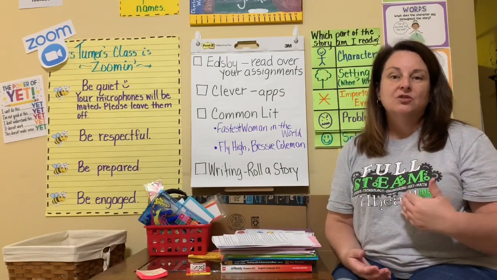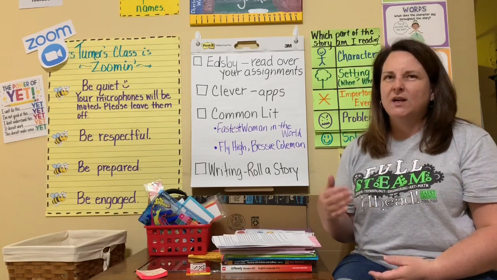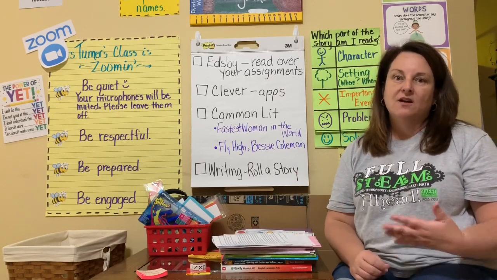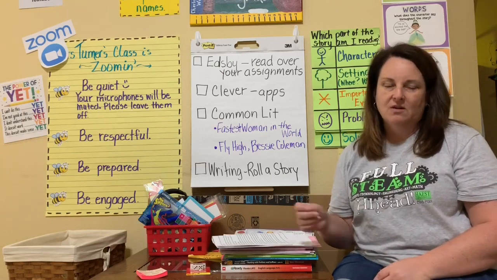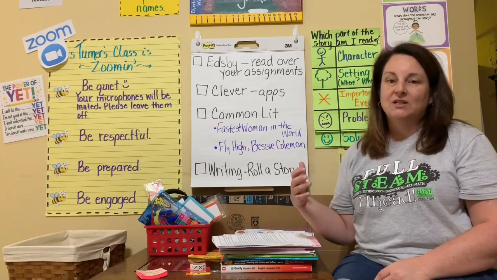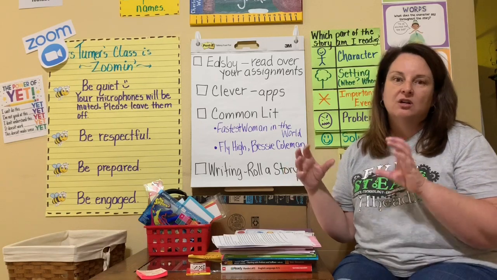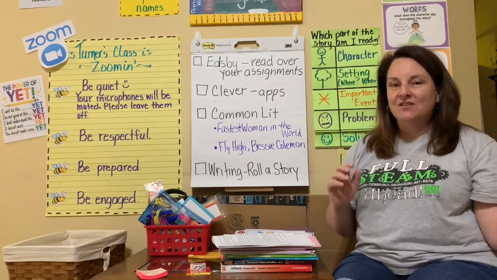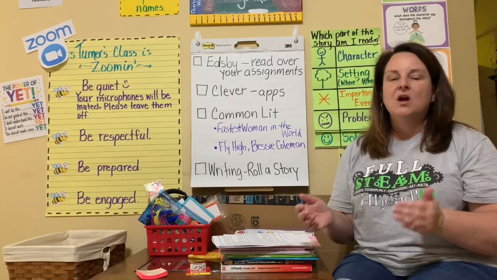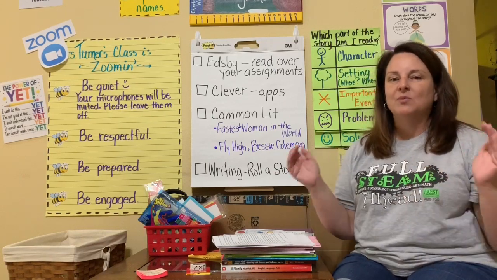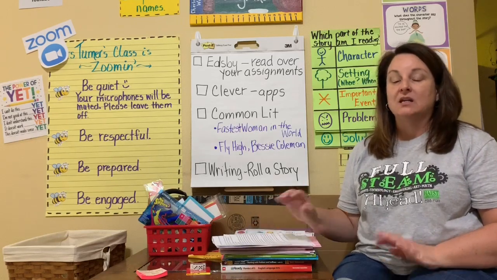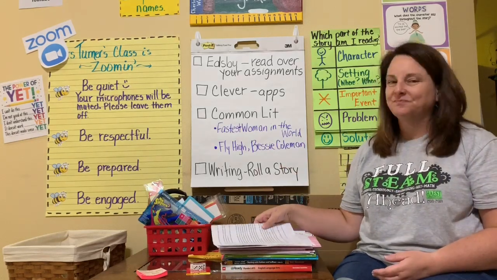So I want you to ask yourself after each section, what did I just read about? And jot that down. What was the main idea of that section? And jot that down. What were my key details? What did I learn in that chunk of text? Do it in each section, and at the end of the text, it'll help you understand it better, it'll help you remember, and it'll guide you through the whole text when you're trying to figure out what the main idea of the whole text was.